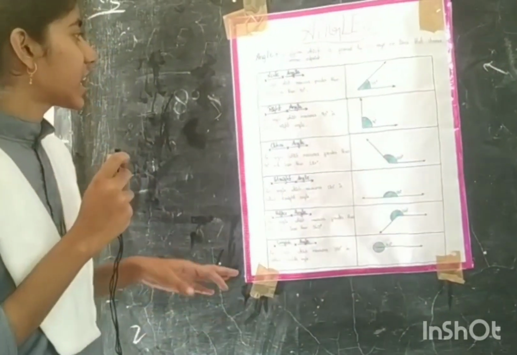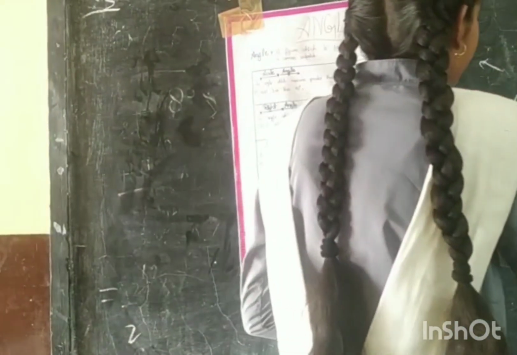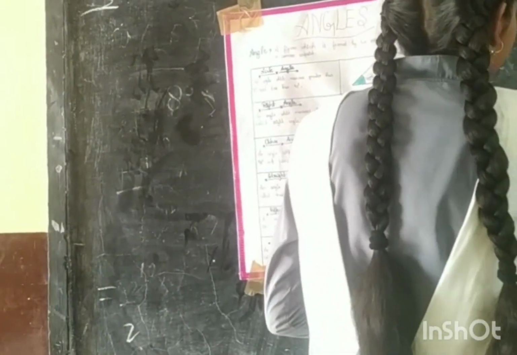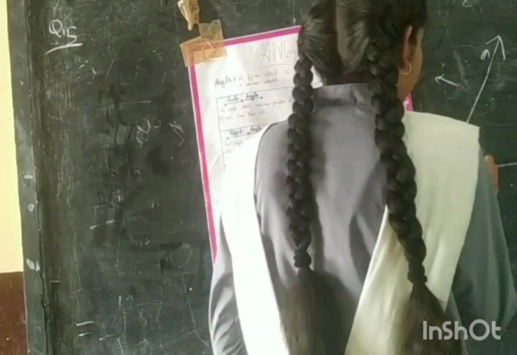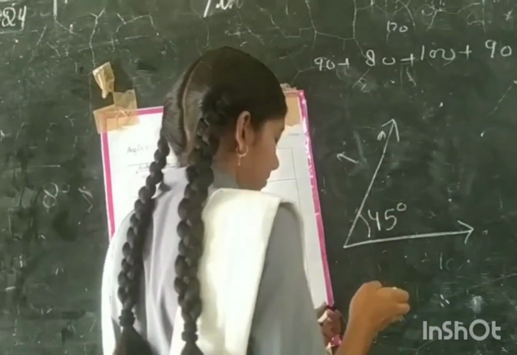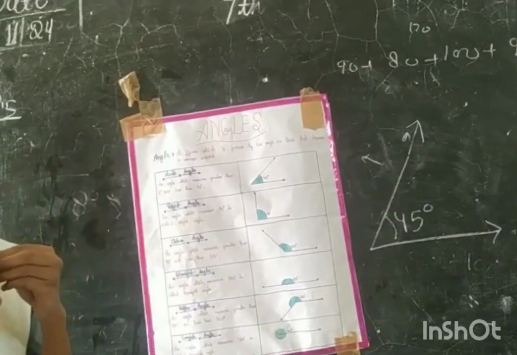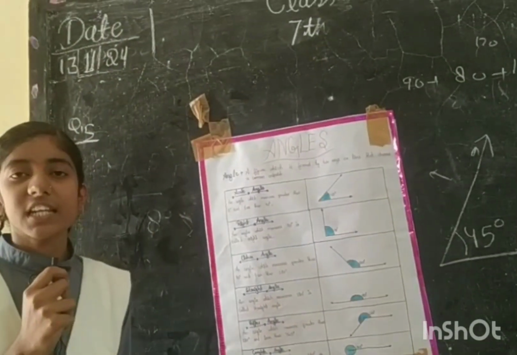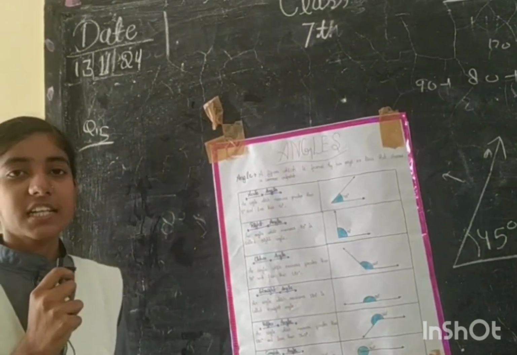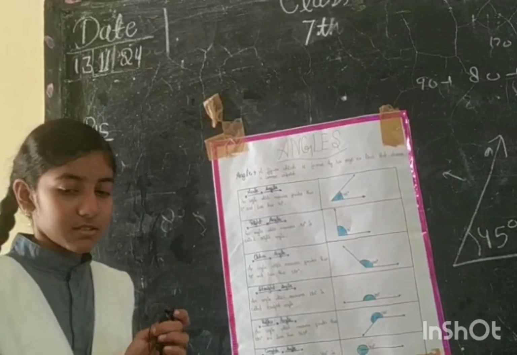First, acute angle. This shape is an acute angle, an angle which measures greater than 0 degrees and less than 90 degrees is called an acute angle. Second, right angle.